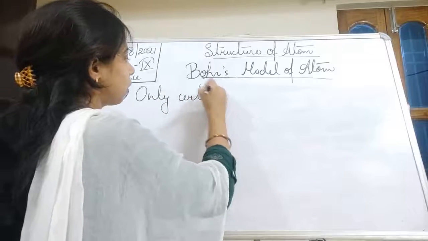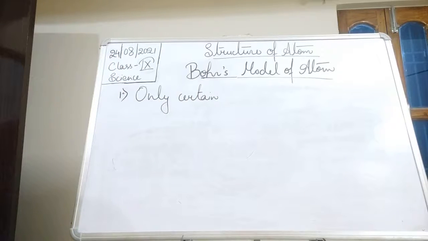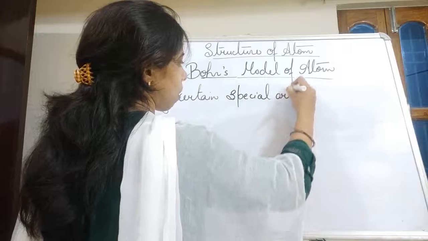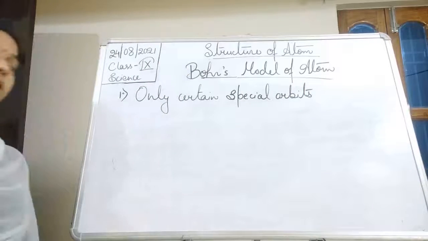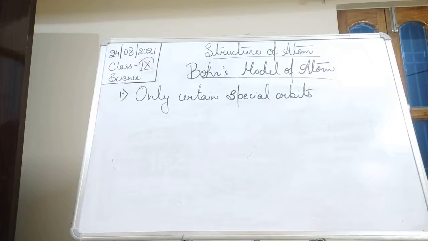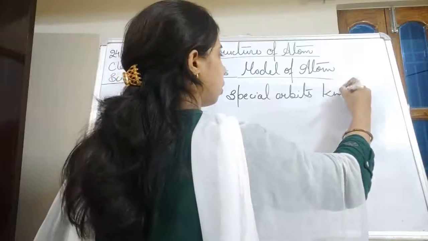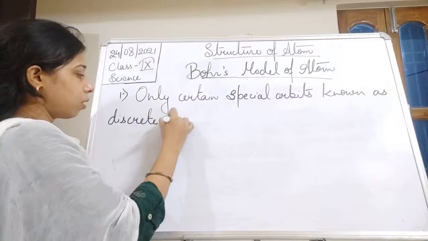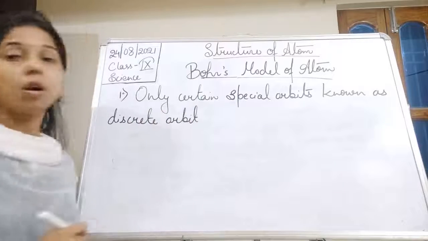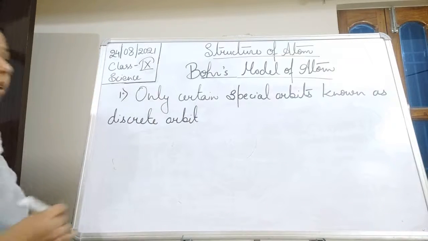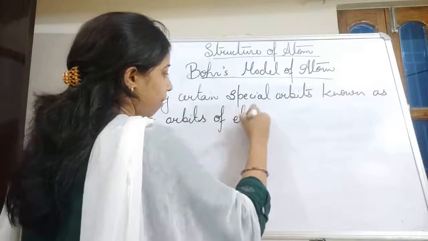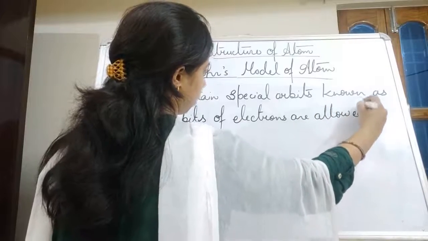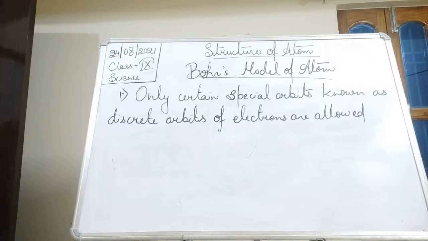only certain special orbits, known as discrete orbits of electrons, are allowed inside the atom.